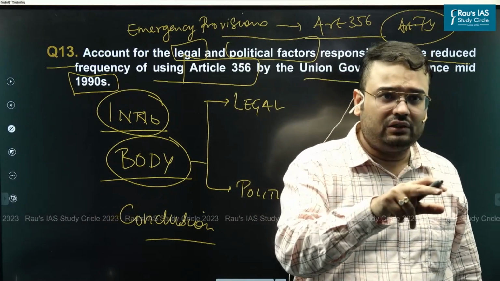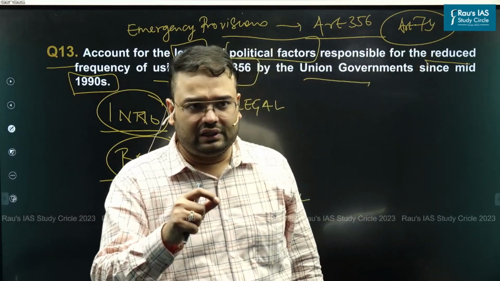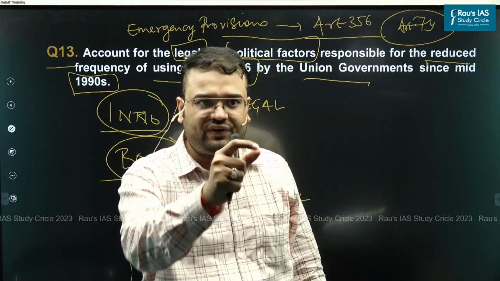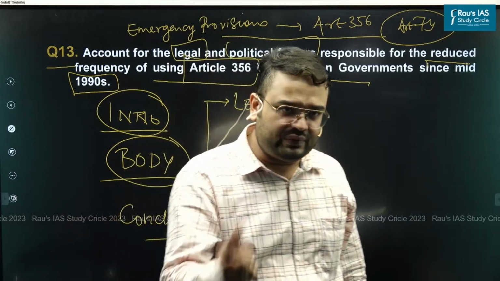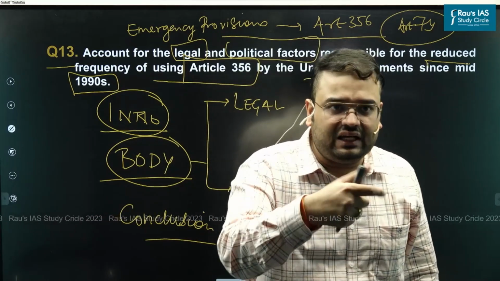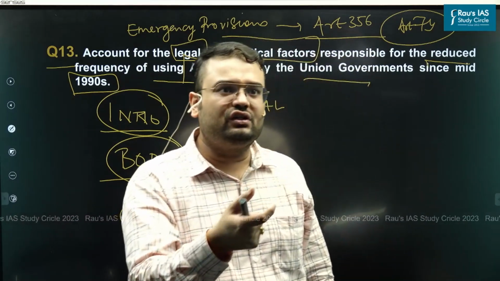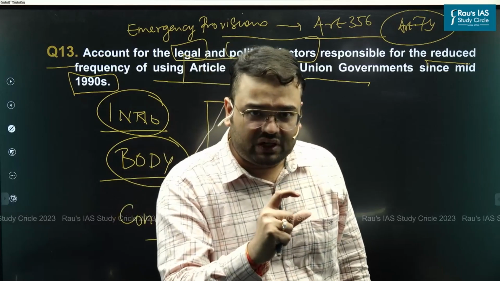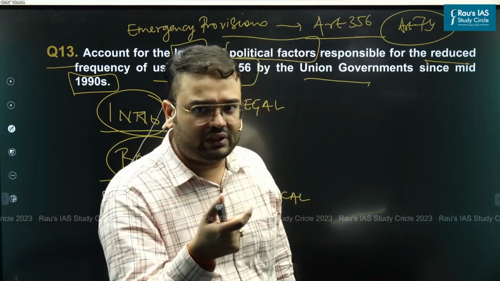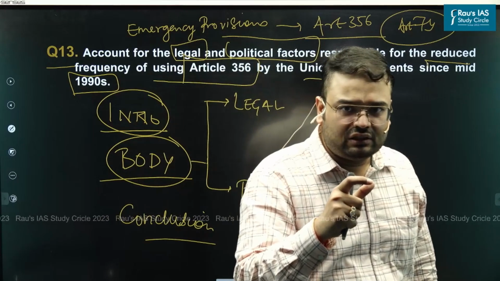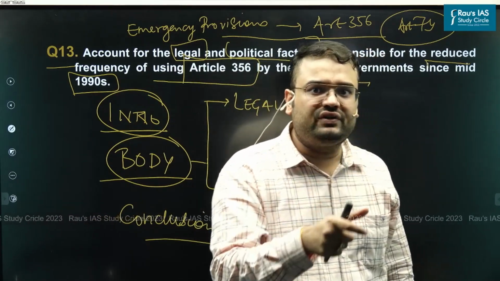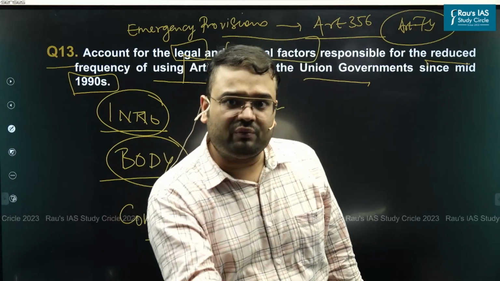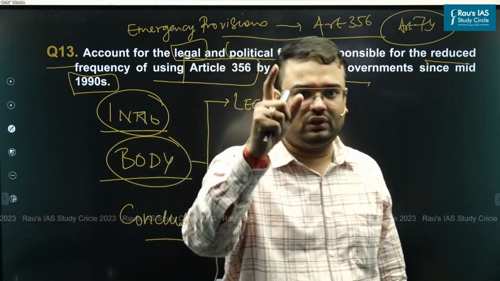Not just that, the Supreme Court said, if in the imposition of Article 356 the State Legislative Assembly has been dissolved, and later it is found after judicial review that this power was exercised in a malafide manner, then the Supreme Court will not only strike down the imposition of Article 356, the Supreme Court will bring the dissolved assembly back to life.